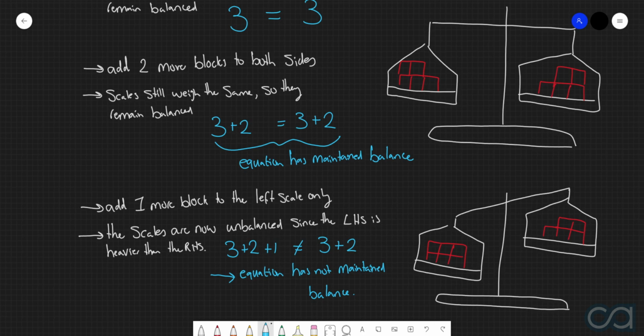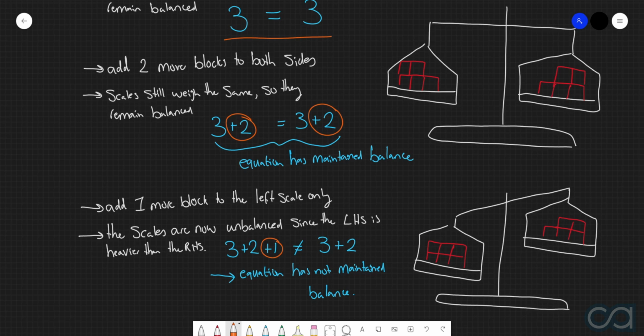So how does this idea of the balancing of the weighing scales now transfer into the idea of balancing equations? Well, as we saw with these examples up here, we started with the equation of 3 equals 3, which of course we know is true. Then we added 2 to both sides, and the equation maintained balance. But then in the third case, we added an additional 1 to only one side, which then caused a disruption in the balance of the scales.